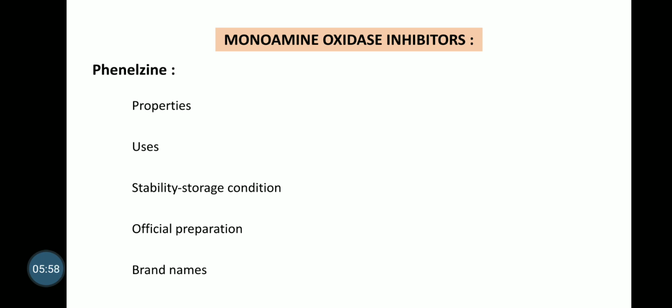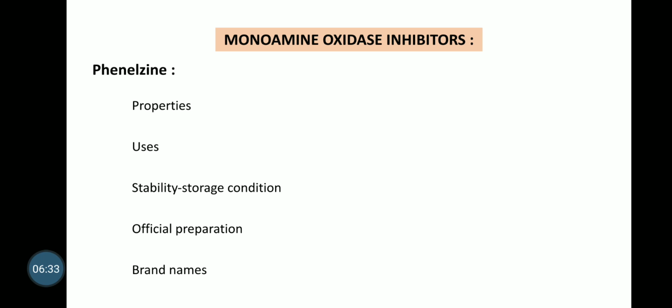These neurotransmitters are metabolized by two enzymes: one is monoamine oxidase, and the second is catechol-O-methyltransferase. If you inhibit the action of this enzyme, the concentration of biogenic amines, that is adrenaline or noradrenaline, is going to increase in our body.